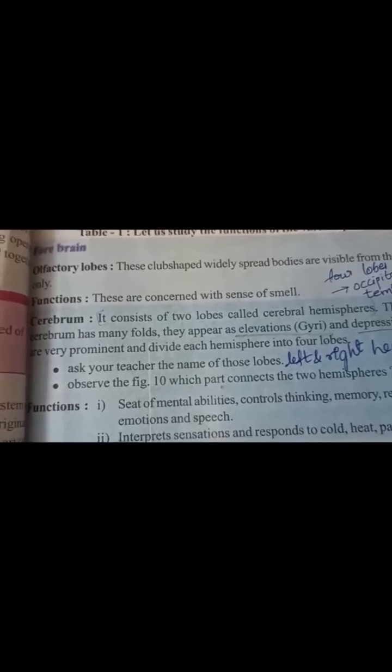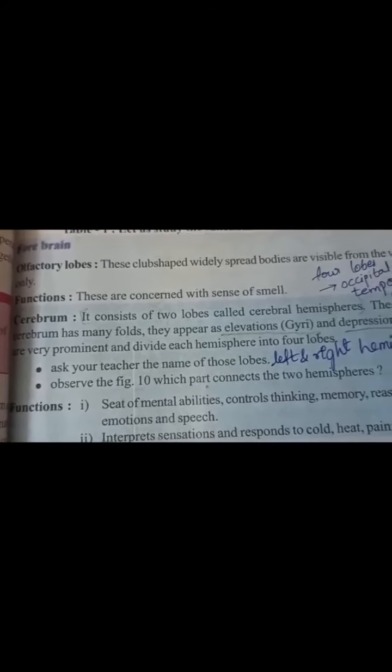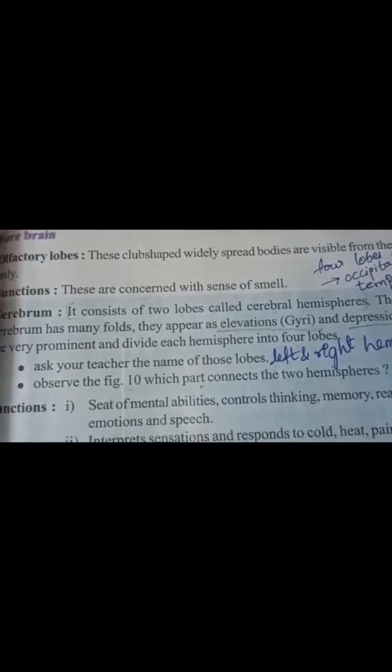The primary function of the occipital lobes is vision. The temporal lobes are responsible for hearing, the auditory system. The frontal lobes control voluntary movements, and the parietal lobes process temperature, taste, touch, and movement.